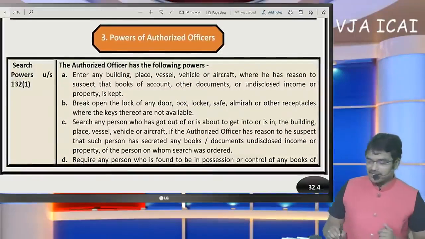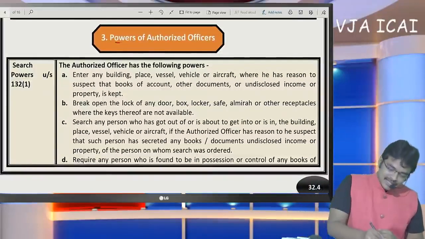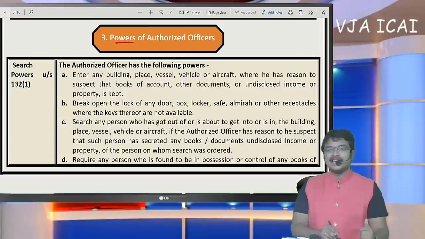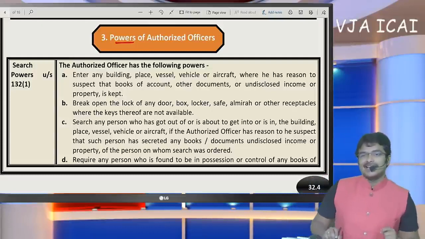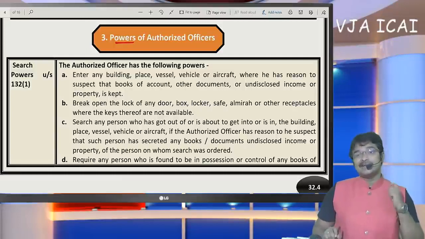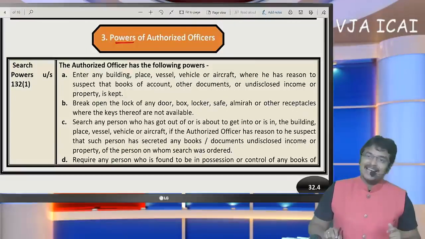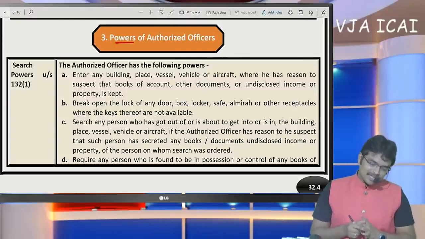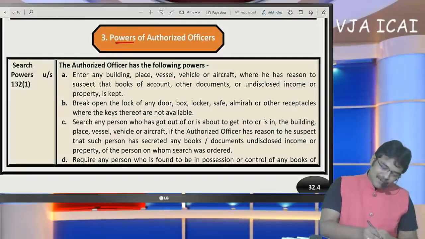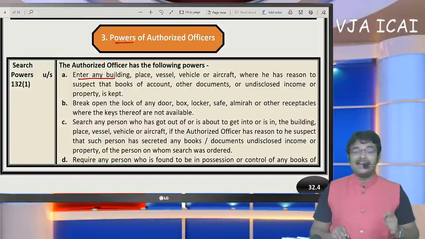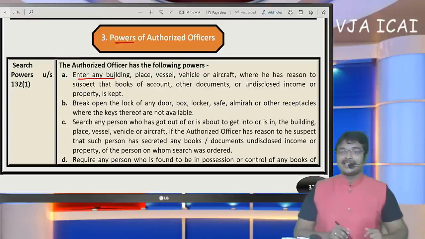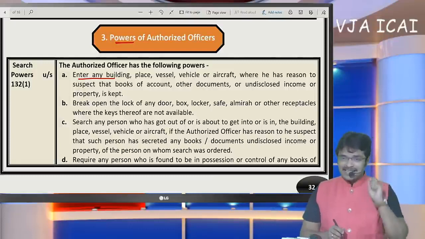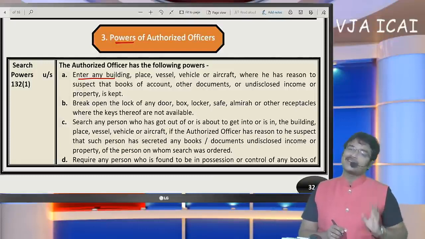Powers of the authorized officers. Sir, this is the power. It is at their discretion whether this power has to be exercised or not. There is a difference between power and duty. Duty is mandatory, it is an obligation, whereas power is at the discretion of the assessing officer. So now coming to this, the authorized officer has power to enter any building which is specified in the search warrant. The search warrant contains the premises where the search is to be conducted. Unless specified in the search warrant, they cannot go for search at other places.